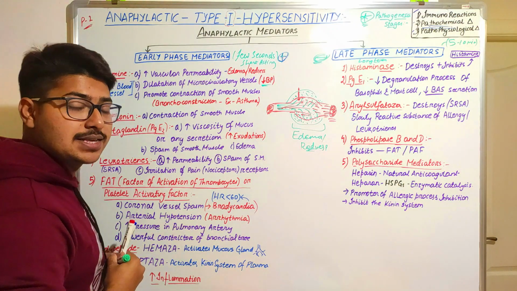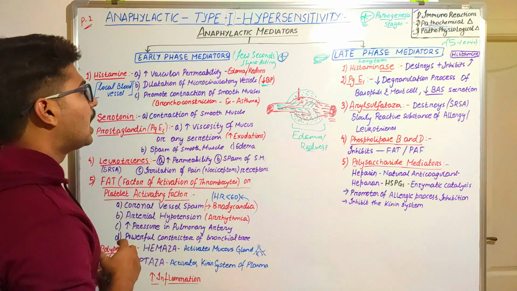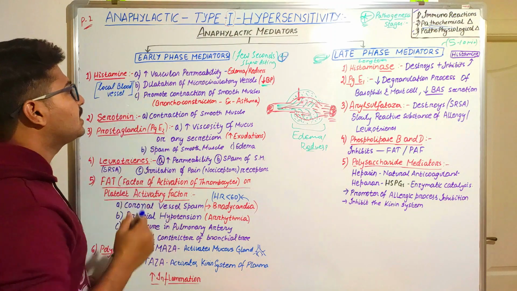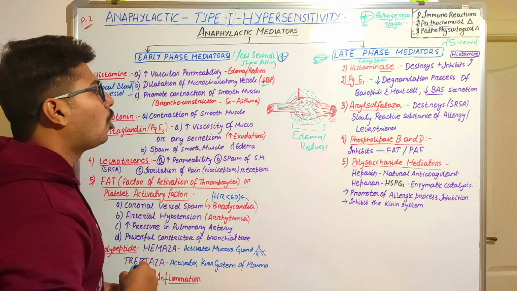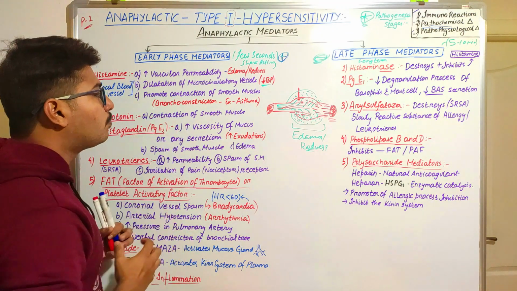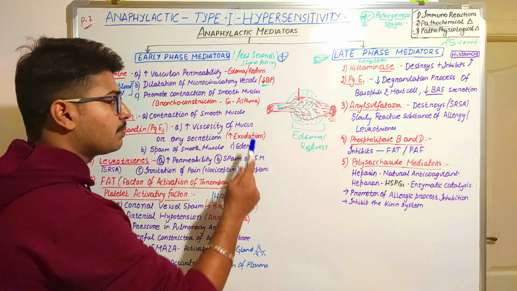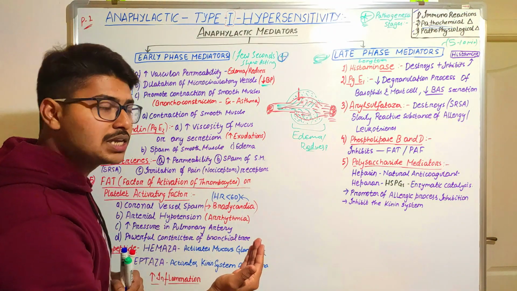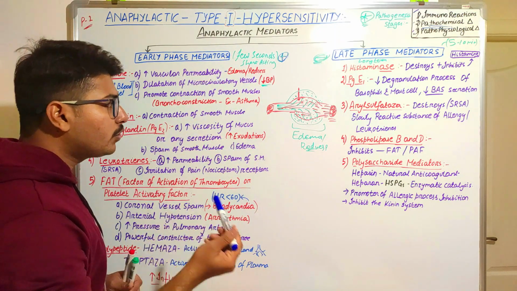There will be a rising of acute hypotension conditions at this very region, and it will also promote contraction of smooth muscles. If the histamines are released in the local blood vessels, like in this region or in the bronchus or bronchial tree, then it will cause bronchoconstriction due to the contraction of smooth muscles. For example, in case of asthma, as we are going to read the pathophysiological changes or the diseases coming under this hypersensitivity, I want to give one example.